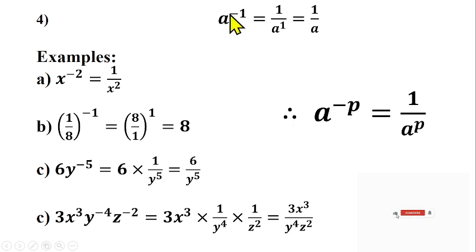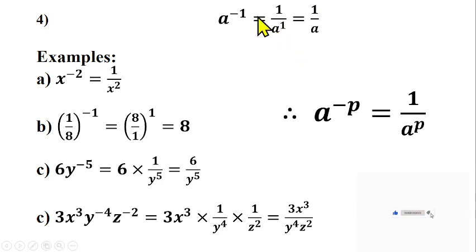So if I have A raised to the power minus 2 here, that means this one is saying inverse of A squared, or A raised to the power 2. That's what it means. So this minus here means inverse of anything you are given. If you are having raised to the power minus, that minus means inverse. Now this one here is the power of A. So I can say this one means inverse of A raised to the power 1 over 1. So if you inverse A raised to the power A over 1, it will give us 1 over A.